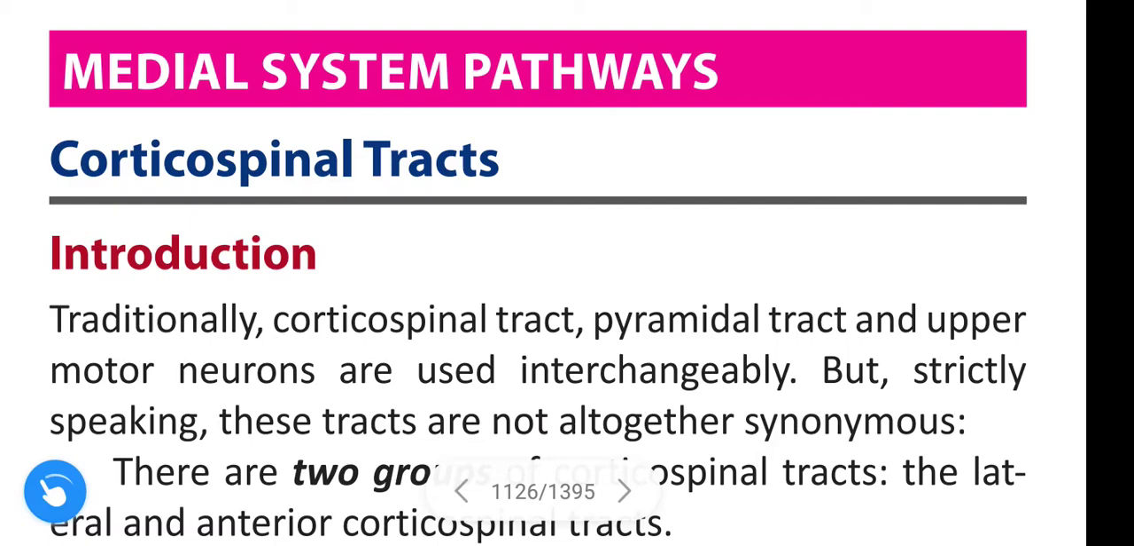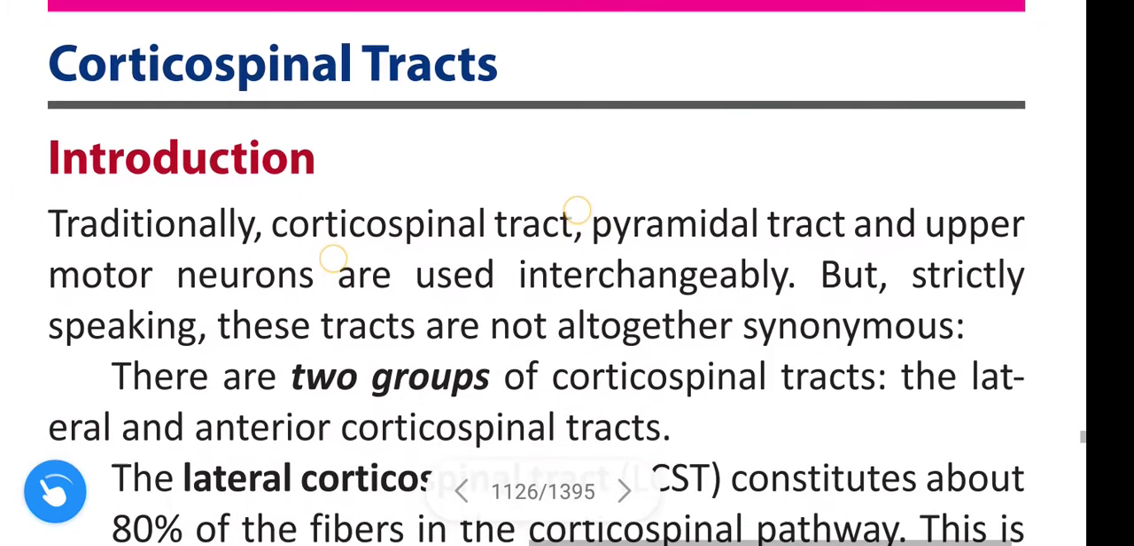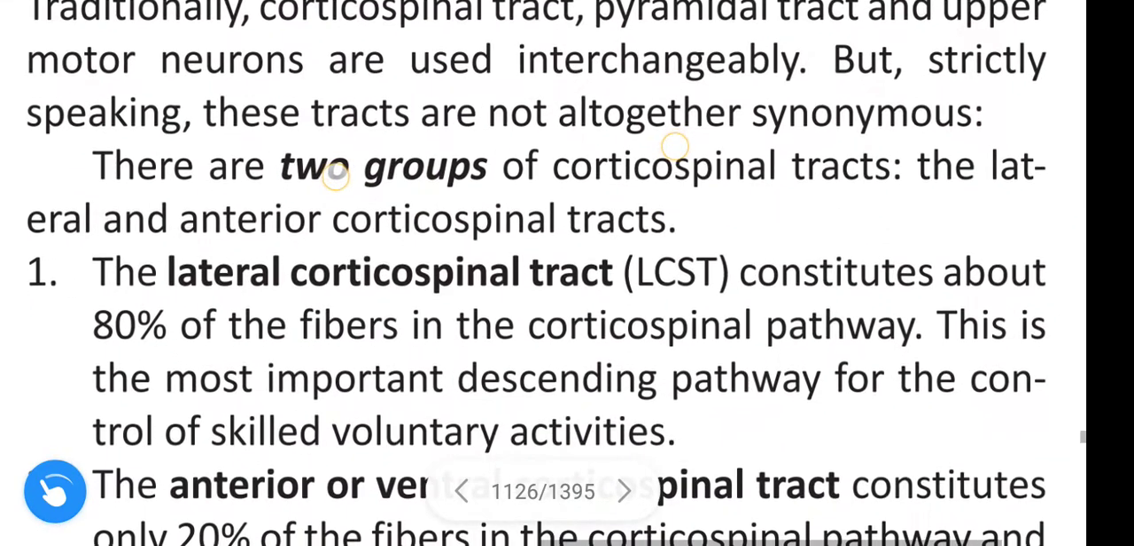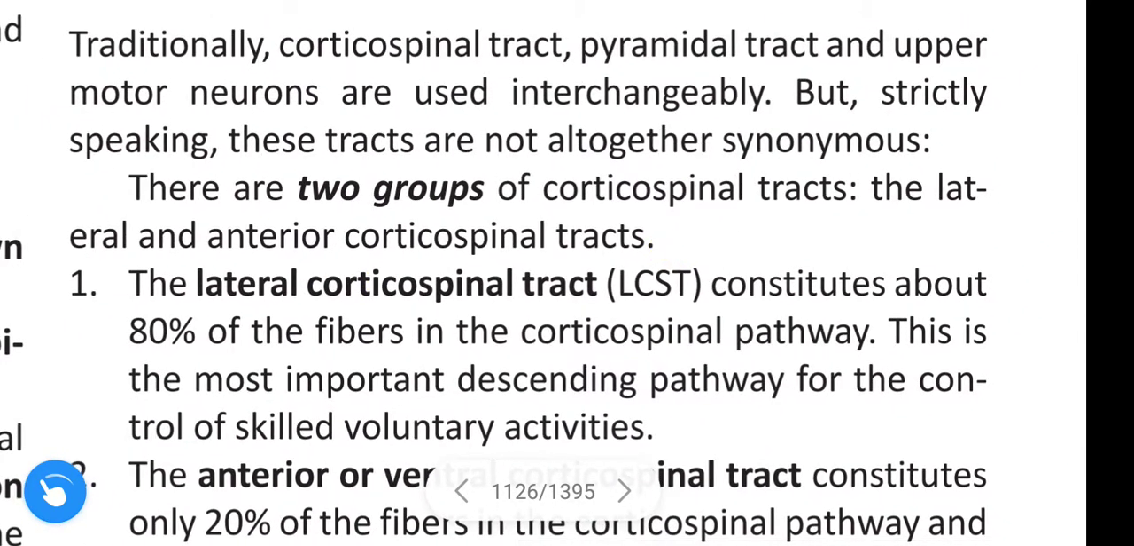In this video we are going to learn about corticospinal tract. First, introduction. Traditionally corticospinal tract, pyramidal tract and upper motor neurons are used interchangeably, but strictly speaking these are not all synonyms. There are two groups of corticospinal tracts: first is lateral and the second is anterior corticospinal tract.